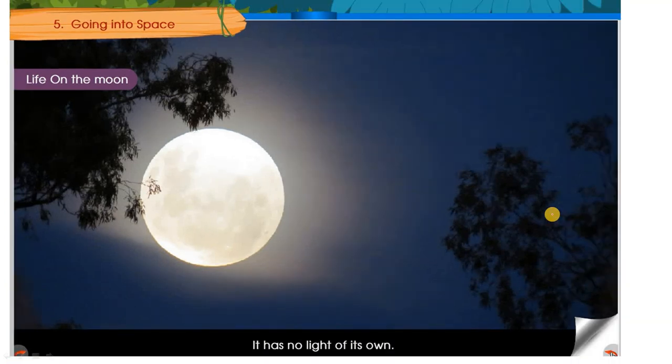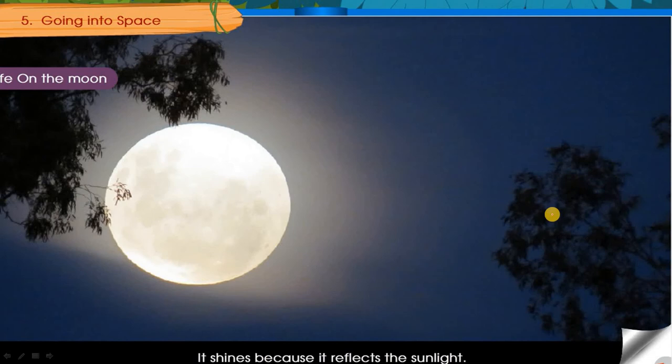We can see that it is very bright, and white light comes out of it, right? But the moon cannot generate its own light, it has no light of its own. What does the moon do then? It shines because it reflects sunlight. The sun rays fall on the moon, and these sun rays are reflected back by the moon onto the earth.